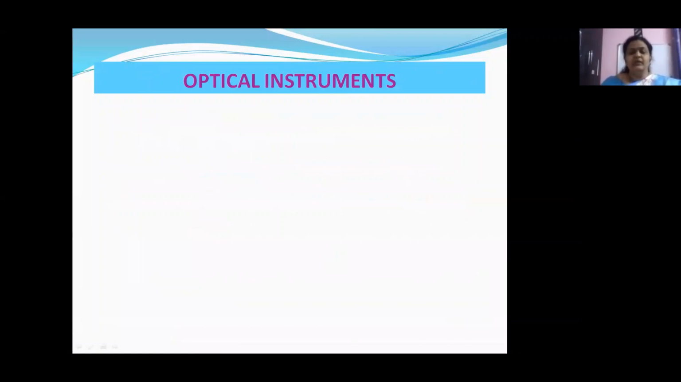Right, children? I hope you have understood the formation of the primary and the secondary rainbows. It is very, very important for us from the examination point of view, children. And now let us go for the next important topic, that is the optical instruments, which is the second part of this chapter.